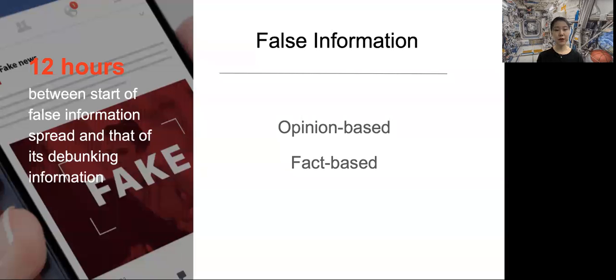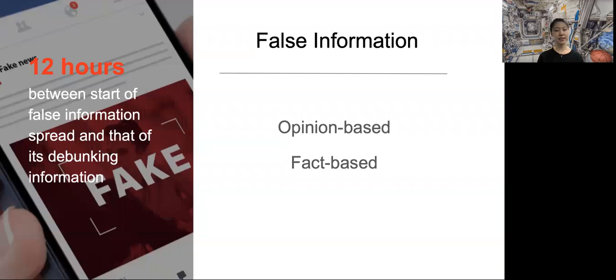Nowadays, the spread of false information can be more harmful because false information spreads far and wide on social media, and there is an average delay of 12 hours between the start of false information spread and that of its debunking information. 12 hours are enough for a piece of false information to dominate public opinion. Today, let's talk more about false information in networks and possible ways to detect it.